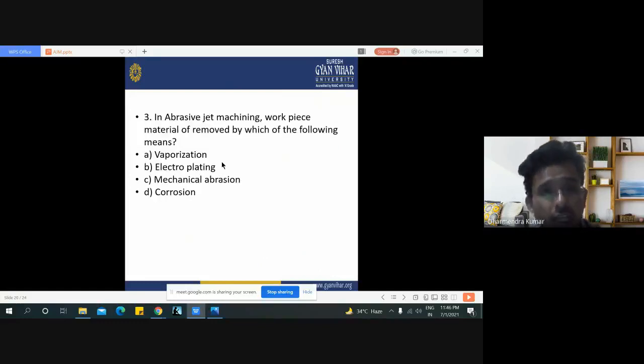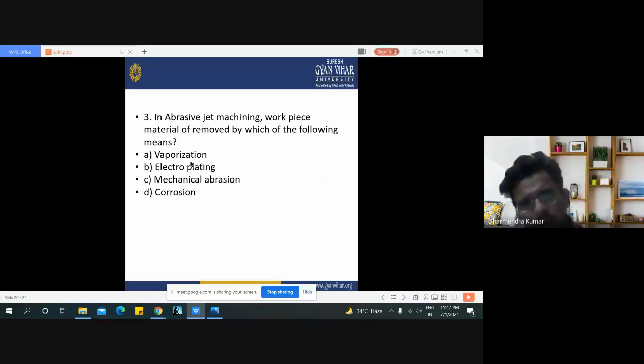Now the third one is, in abrasive jet machining, workpiece material is removed by which of the following means? Vaporization, electroplating, mechanical abrasion, and corrosion. We have seen in the second slide where the various principles are given, and we have seen that only mechanical abrasion is responsible for removing extra material from our workpiece.